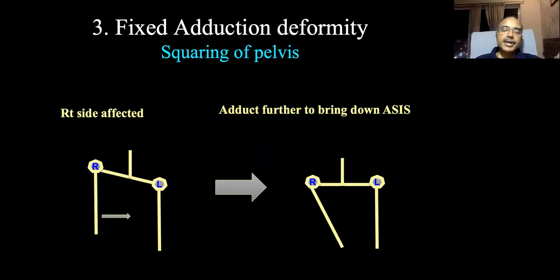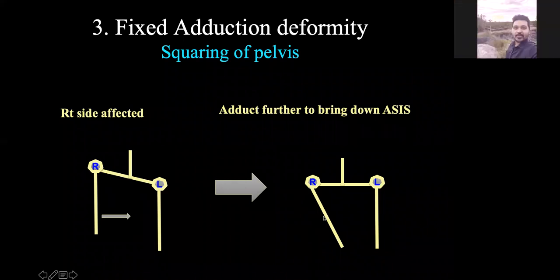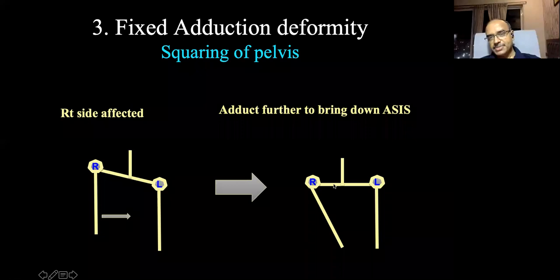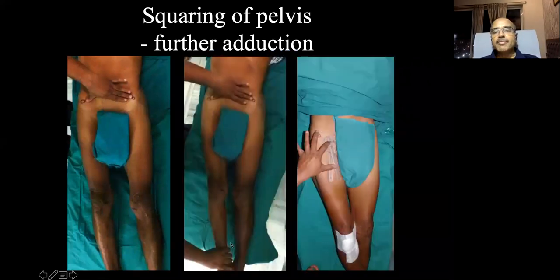Here again, an important point: after you do the adduction, next abduct the limb a little and check whether the pelvis is moving. Whenever you are moving and the pelvis starts moving, that is the exact amount of adduction deformity present. Like in the flexion deformity, I told you, you have to extend the hip a little bit till the pelvis moves. Similarly for abduction deformity, this is again an adduction deformity on a patient. So you do a further adduction and see how much adduction you did, and that is the amount of adduction deformity.